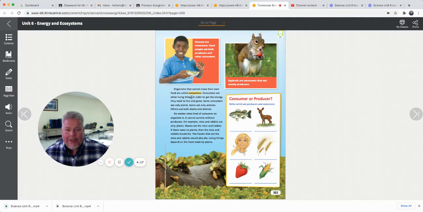Organisms that cannot make their own food are called consumers. You're a consumer. You can't make your own food. You might make yourself scrambled eggs for breakfast, but your body can't make its own food. You can't go, okay, I'm going to grow a potato. You can't do that, can you? You're not like plants. You're a consumer. Consumers eat other living things in order to get the energy they need to live and grow.